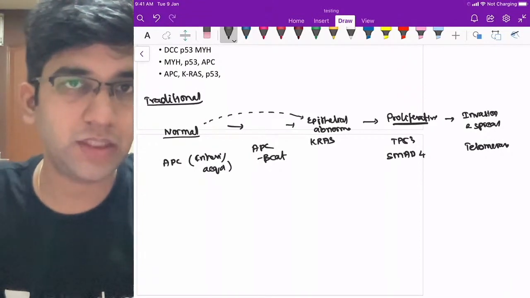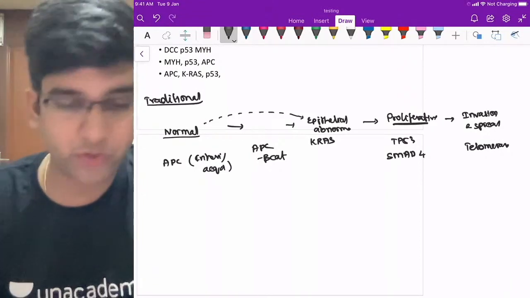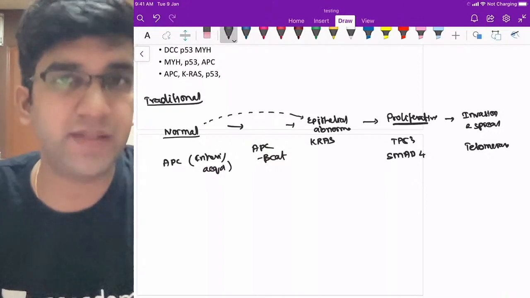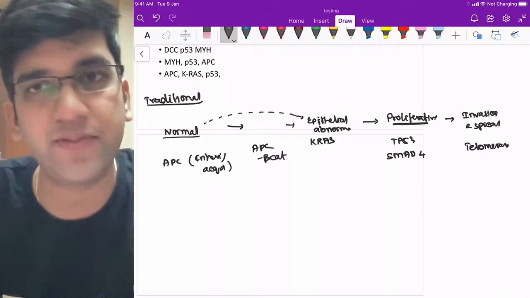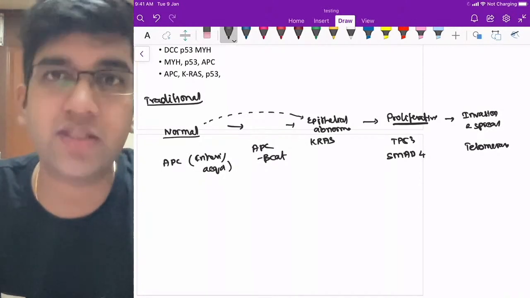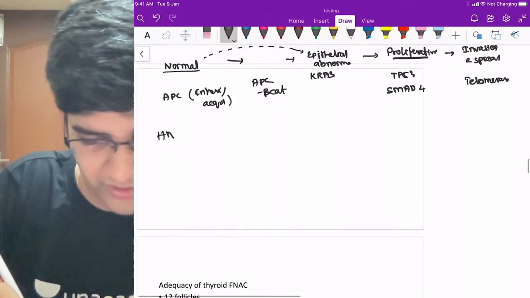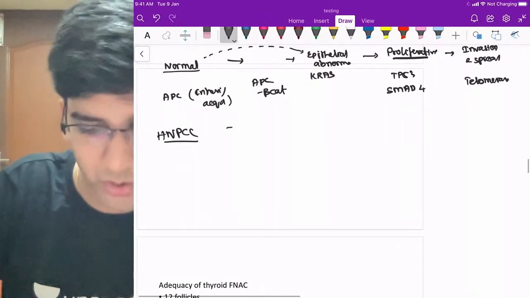Okay. We also have one more syndrome. This is for your classical FAP syndrome. What is the other syndrome? Your HNPCC syndrome, where your primary problem is in your mismatch repair genes, and MSH, MLH, all of them are mutated, right? So look at the adenoma carcinoma sequence of HNPCC as well, or your Lynch syndrome.